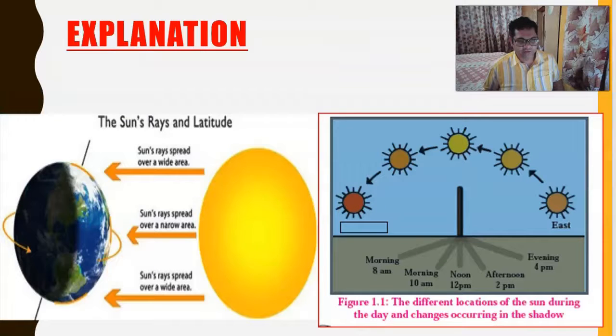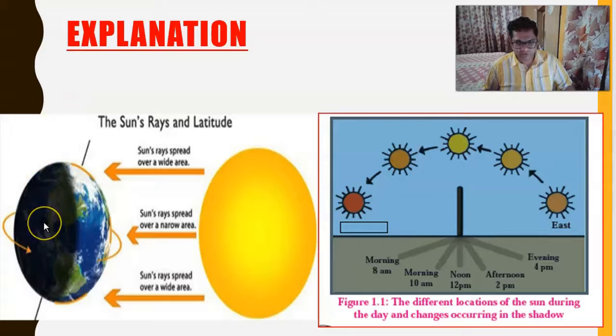Let's go ahead. Now, whatever we have done in this previous video, I'll give a short brief about it. Earth takes 24 hours, right? One day to complete one rotation. Now, Earth rotates from west to east. It is not the other way. It's west to east. Okay? You have seen in the previous video.